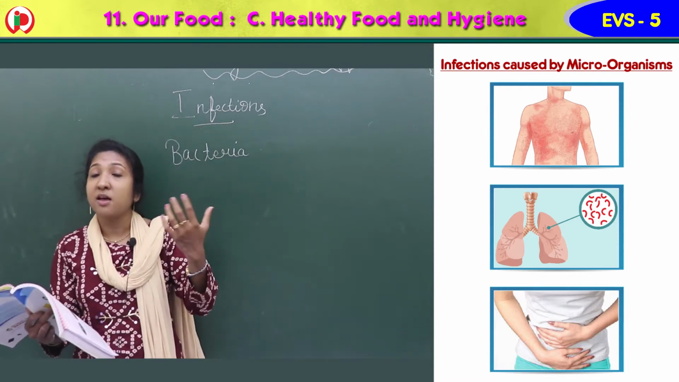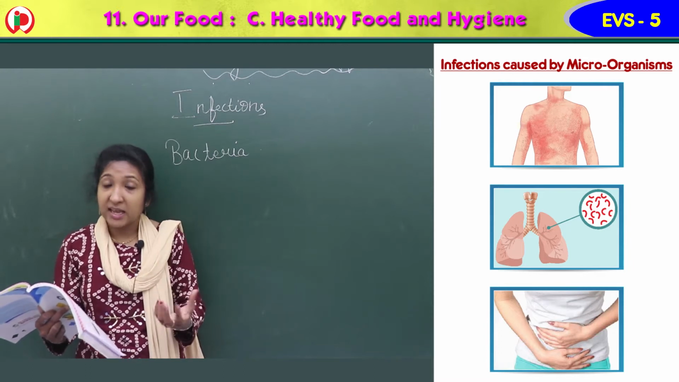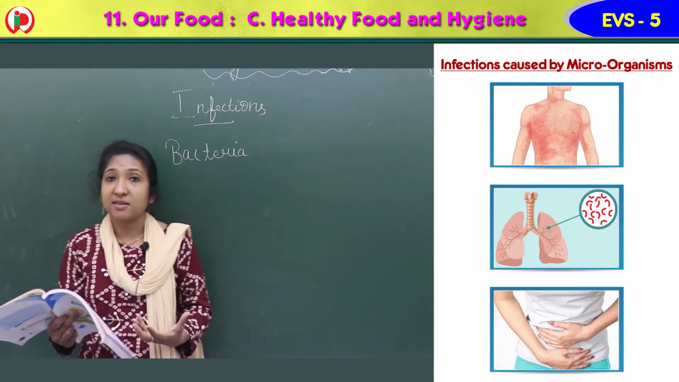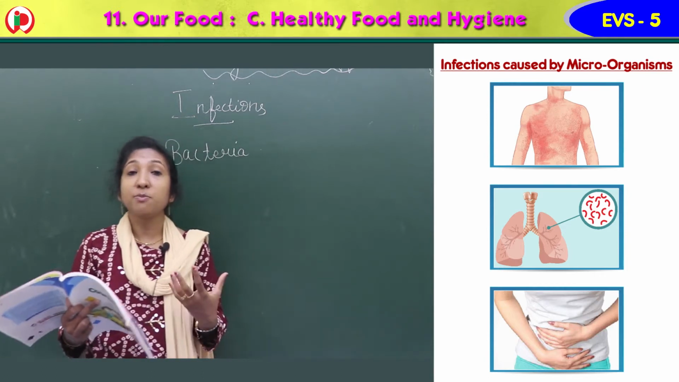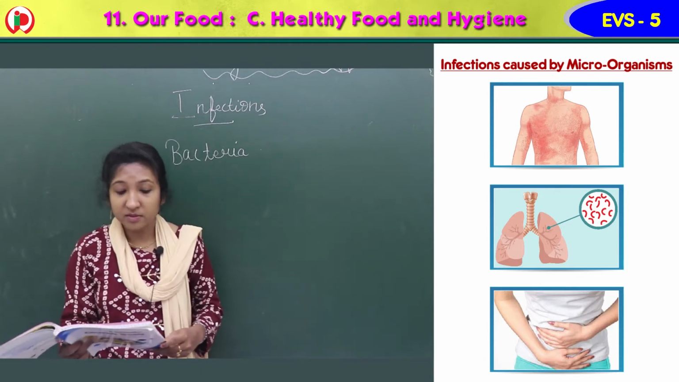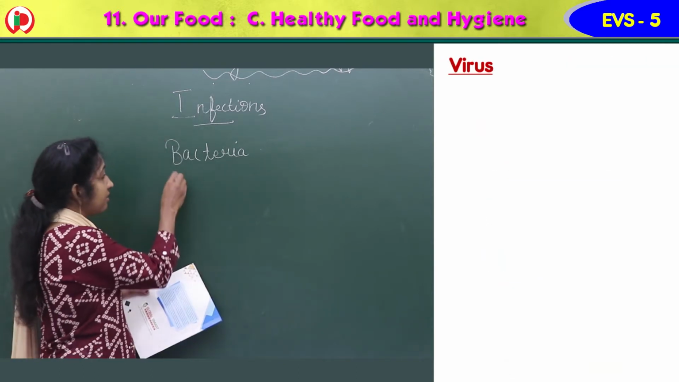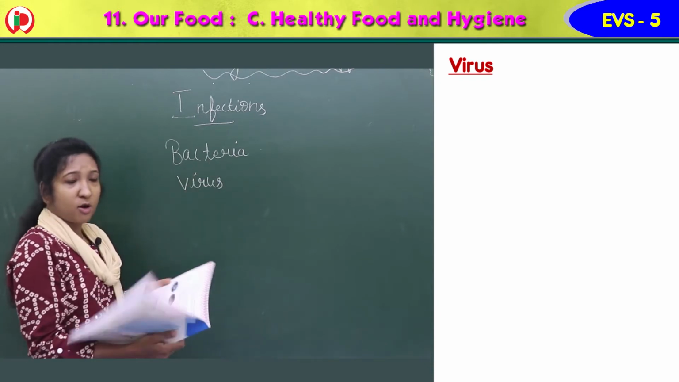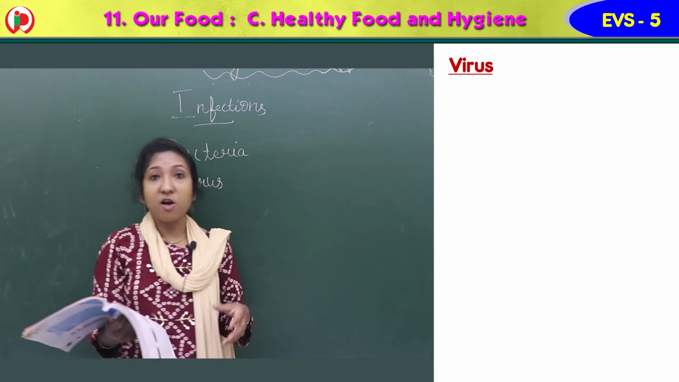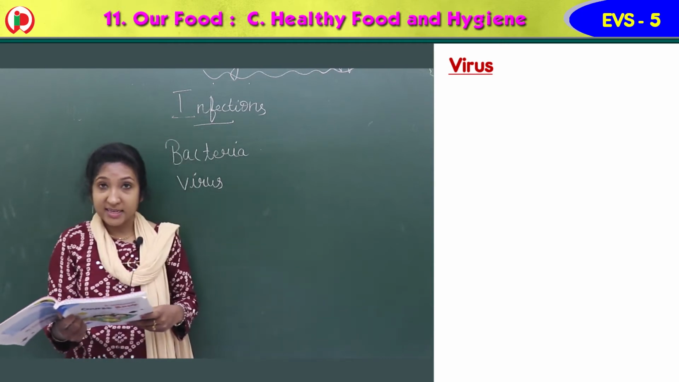If you are not drinking good water and food, we get these diseases. These germs enter our body, and these germs mean bacteria. They cause diseases like typhoid, tuberculosis, cholera, then pneumonia, etc. Then the next microorganism is virus. What kind of diseases do viruses cause? Let's see. Viruses are also very small microorganisms. They cause diseases like the common cold.